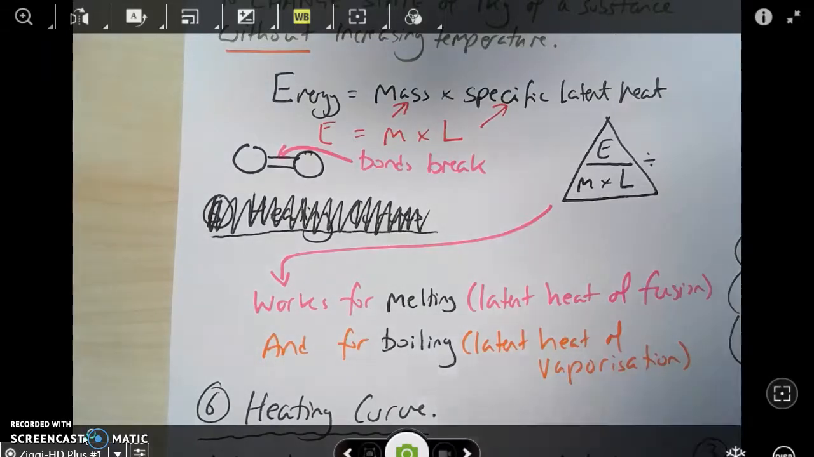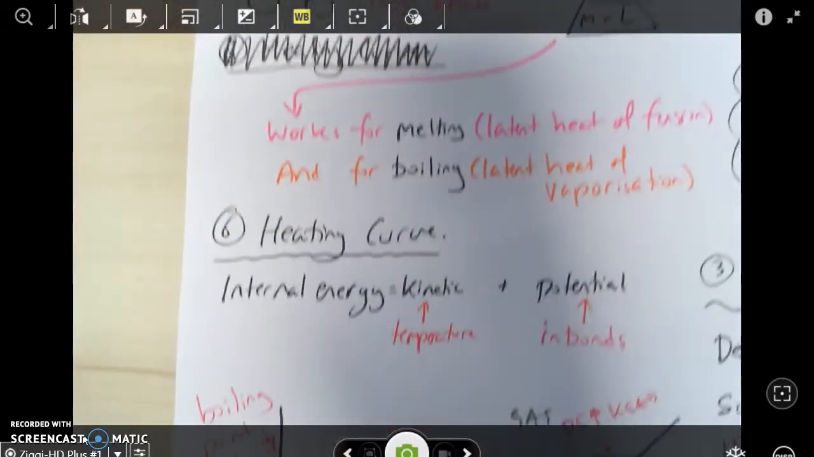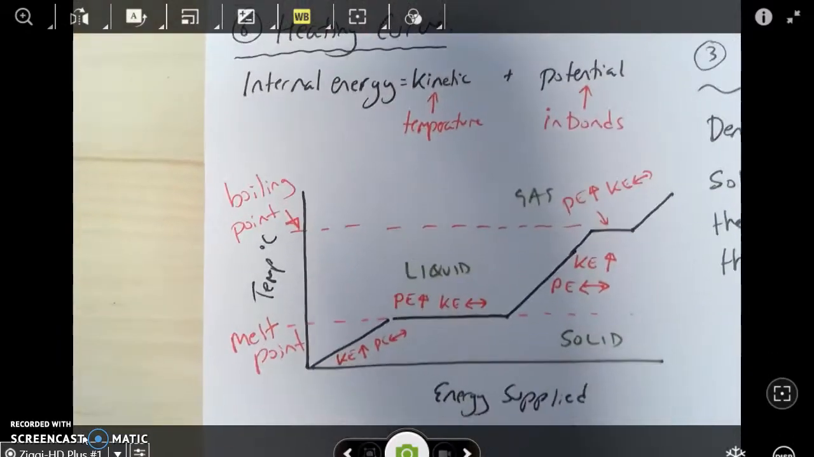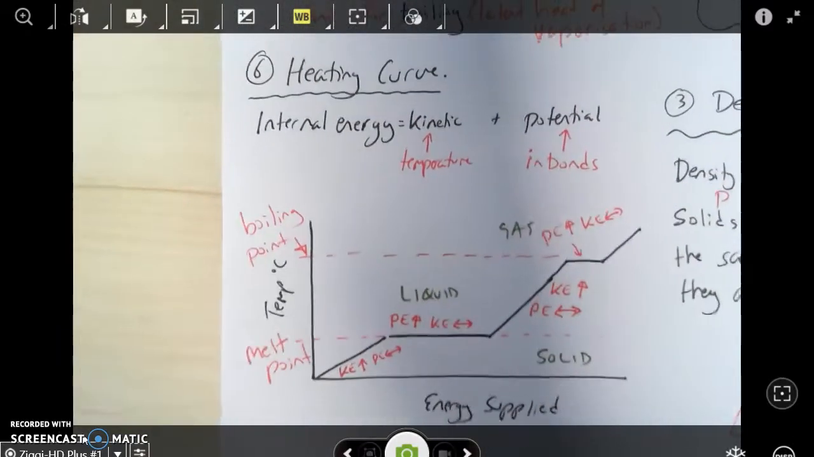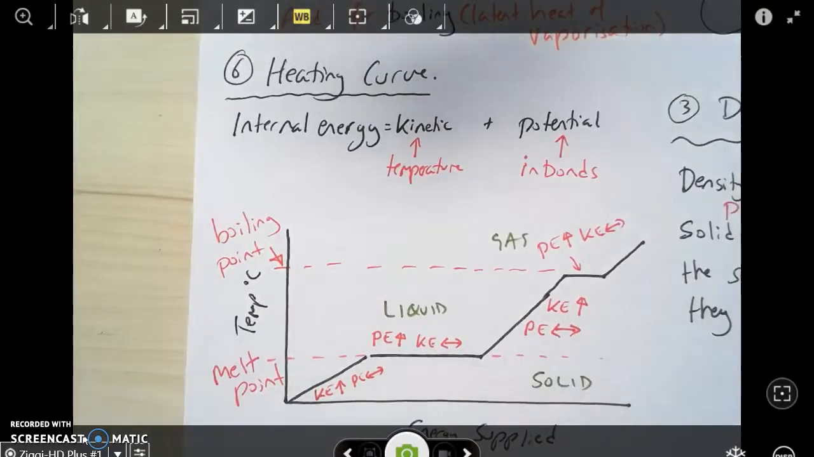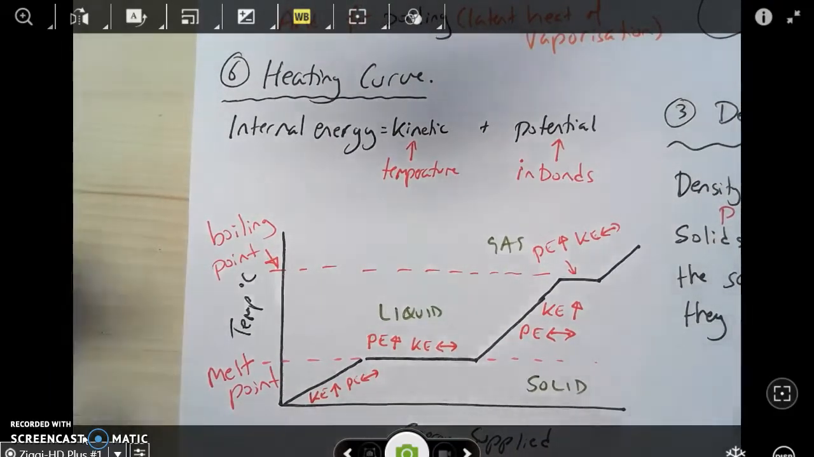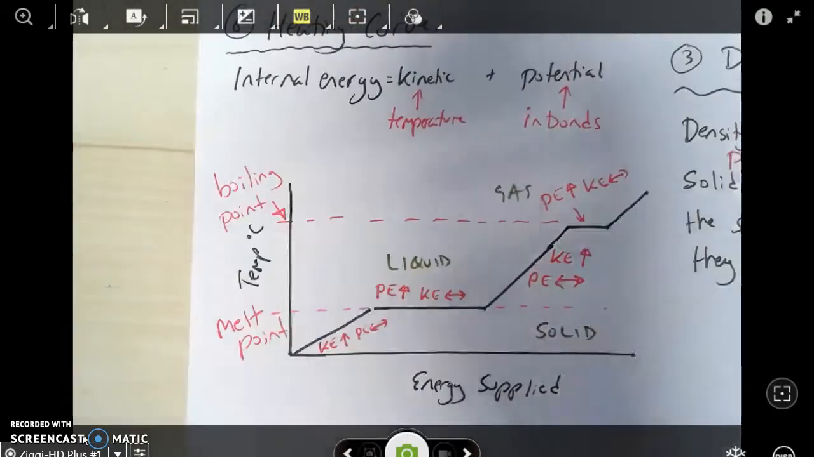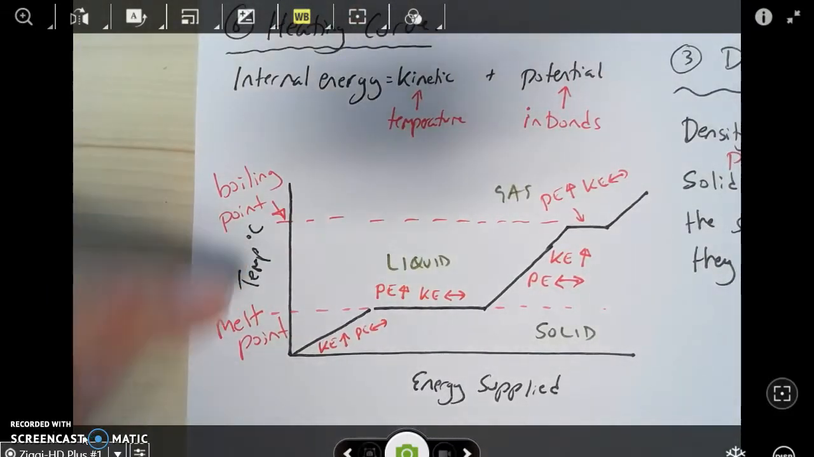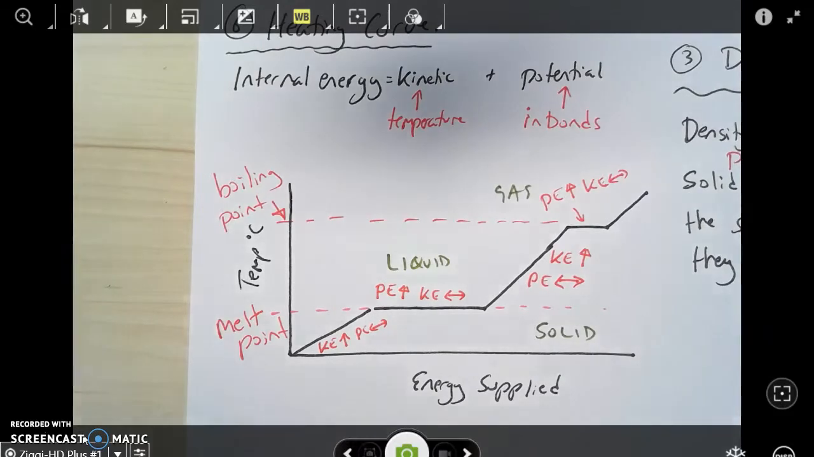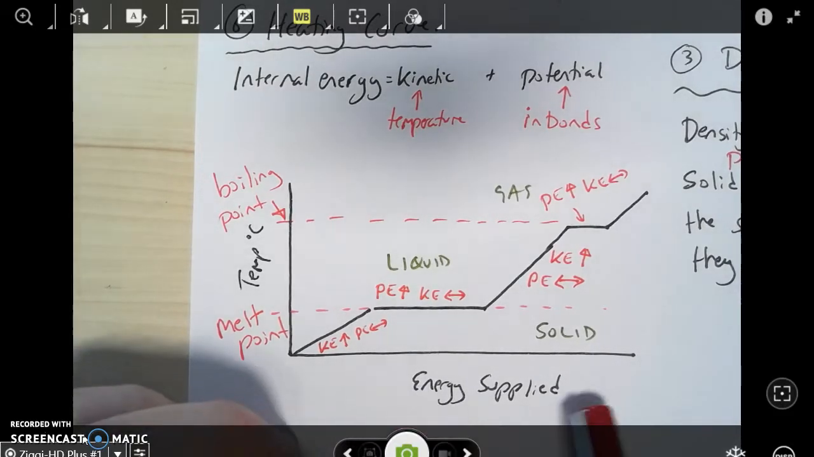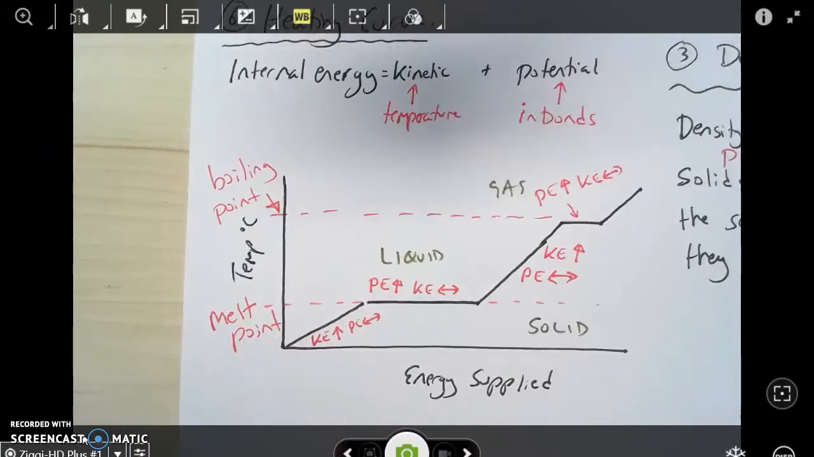The final thing is a heating curve, and this is a graph that shows what happens when a substance is heated or cooled. We're showing one for heating, but if it started at the top and worked its way down, it will be for cooling, but it tells the same story. First of all, let's look at the axes of the graph. Firstly, up the side is temperature in degrees centigrade. Along the bottom, it usually says energy supplied, or it could say time.